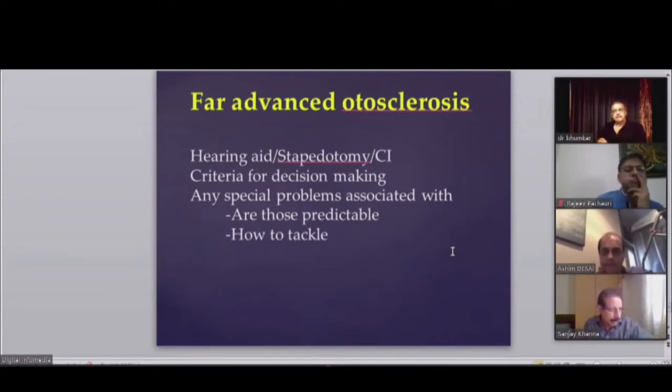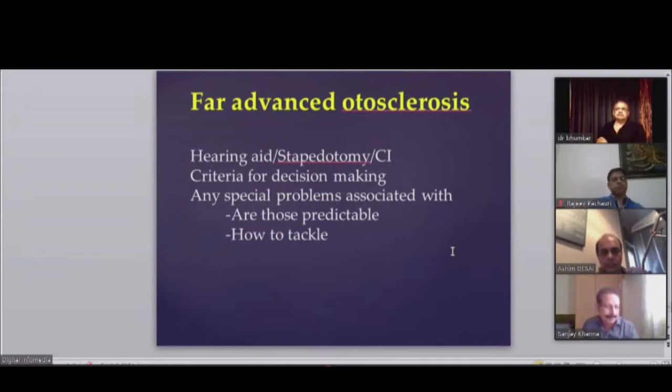Another is primary incus dislocation. Can it be fixed in the incudomalleolar joint with bone cement? He has already answered, Dr. Ashim has answered. There are two kinds of dislocation, a partial or a complete one. If you reposition it properly in the partial one, it remains in place. In a total one, you can think of using bone cement. Some people use fibrin glue also.